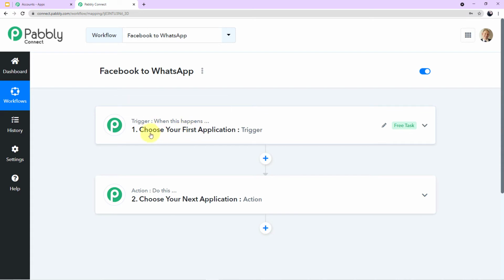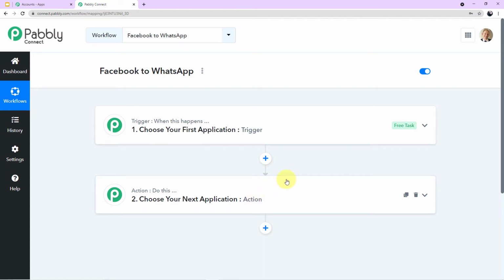Let's read out what is written here first. Trigger: when this happens, choose your first application trigger. Action: do this, choose your next application action. Now you people must be thinking, what is this trigger and what is this action? So let me tell you, trigger is the happening of an event and action is the response to it. In this particular case, the trigger event will be whenever the customer reaches your ad and opens the ad, automatically a form will pop up in front of them. Now when they submit the form, this will be the trigger event. And what is the response? The response we want is that they automatically receive a WhatsApp message with the link of the brochure which they have asked for. So you understood, trigger is the happening of an event and action is the response to it.